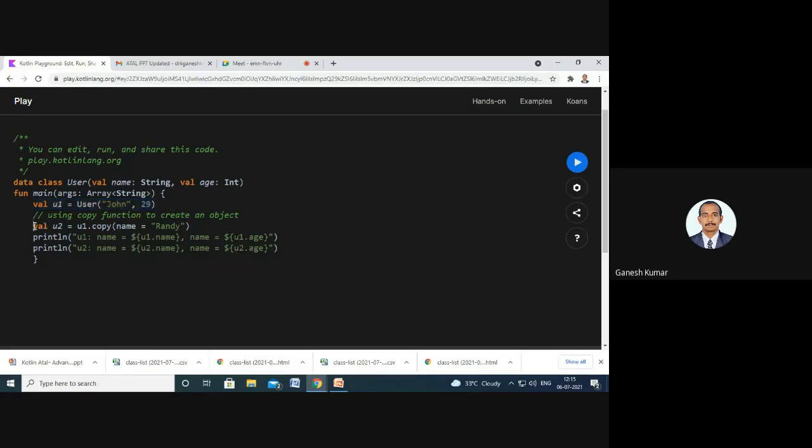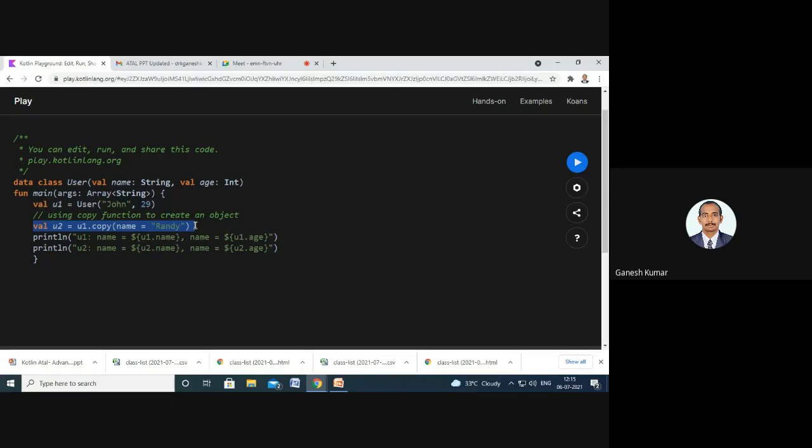Here we have created another object u2, and we are sending the parameter name only to the object u2, and we ask the compiler to get the remaining value from the first object created, that is u1, created for that particular class.